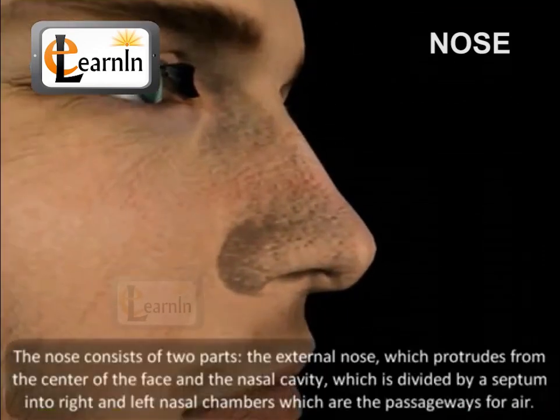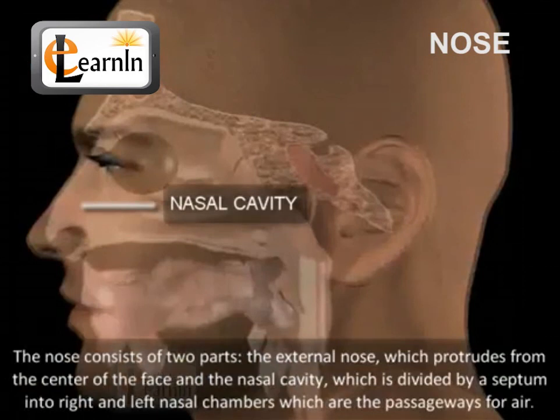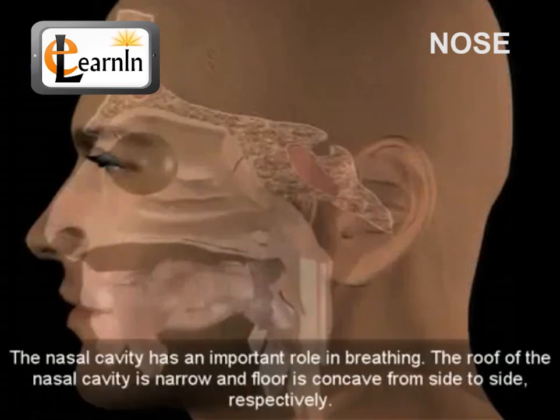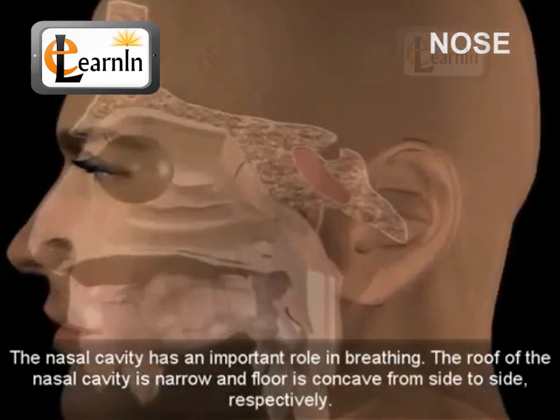The nose consists of two parts: the external nose, which protrudes from the center of the face, and the nasal cavity, which is divided by septum into right and left nasal chambers and are the passageways for air. The nasal cavity has an important role in breathing. The roof of the nasal cavity is narrow and the floor is concave from side to side, respectively.